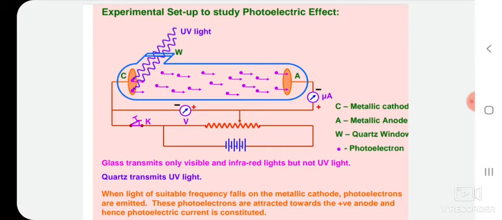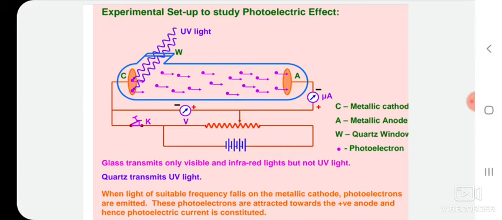Actually in this experimental setup, when a metal surface is exposed to a monochromatic electromagnetic wave of sufficiently short wavelength, the incident radiation is absorbed and then the exposed surface emits an electron. This phenomenon is known as the photoelectric effect. Electrons that are emitted in this process are called photoelectrons. These electrons can move from the cathode terminal to the anode terminal.